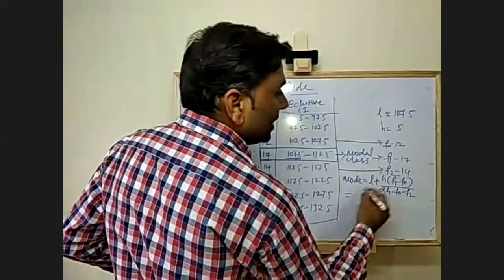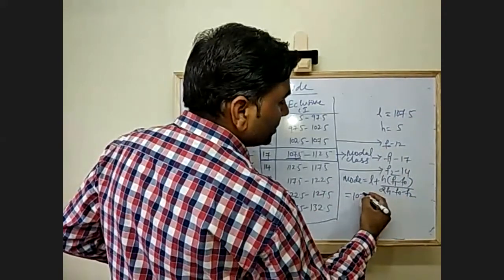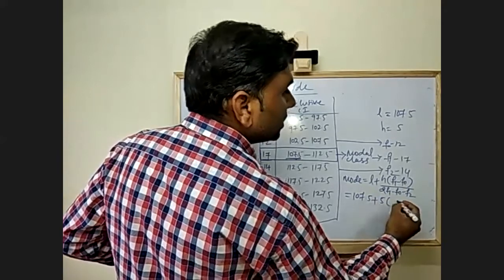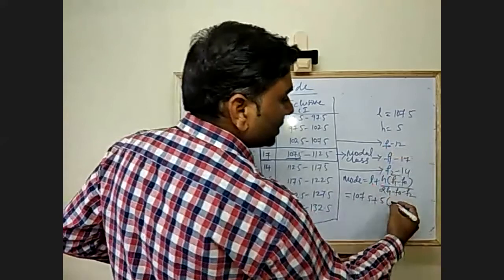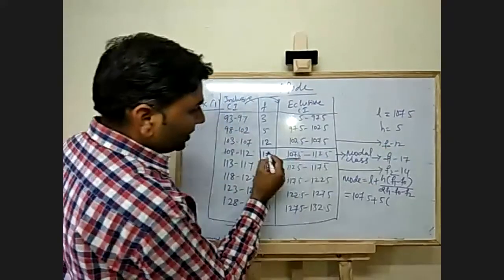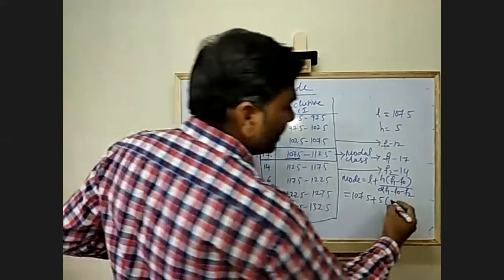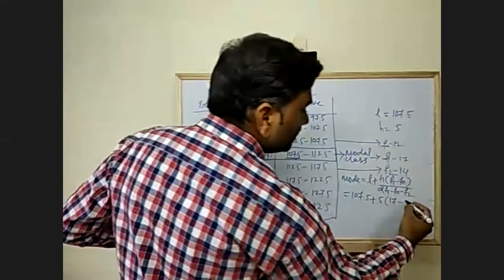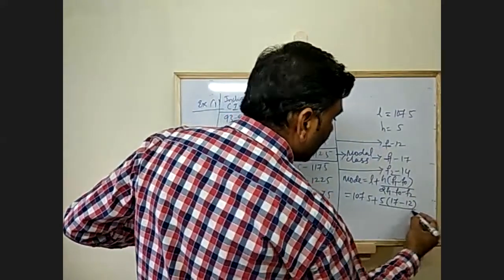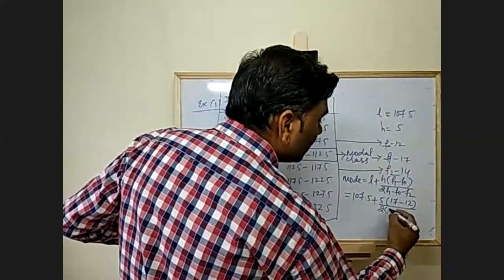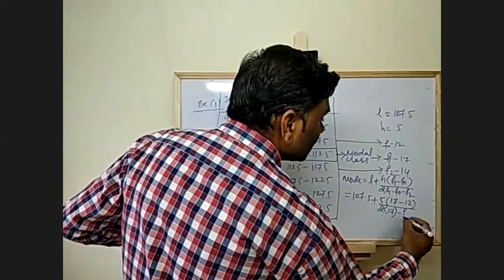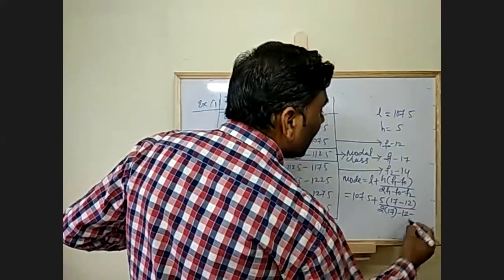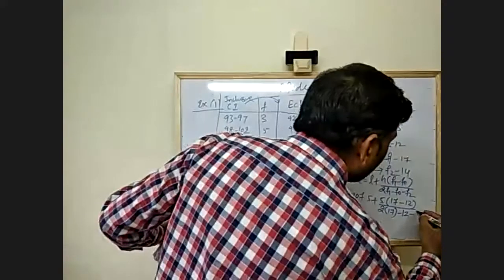L is 107.5 plus H is 5 into F1 17 minus F0 12, divided by 2 into 17 minus 12 minus 14.